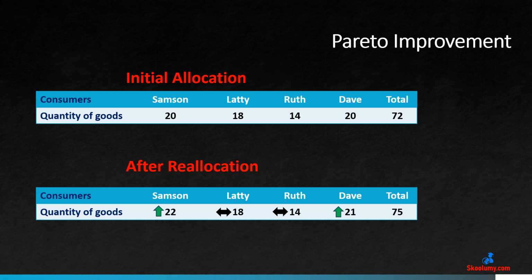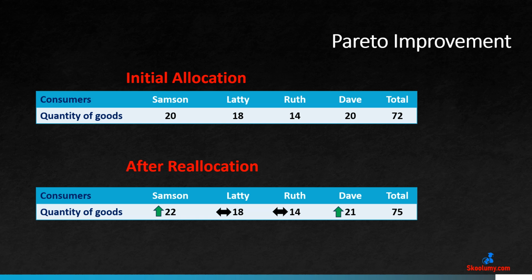Let us consider another example of Pareto improvement. The first table shows the initial allocation of goods among 4 consumers. The second table shows the quantity each consumer has after reallocation. 2 consumers, Samson and Dave, are better off after reallocation as they have more goods than before.